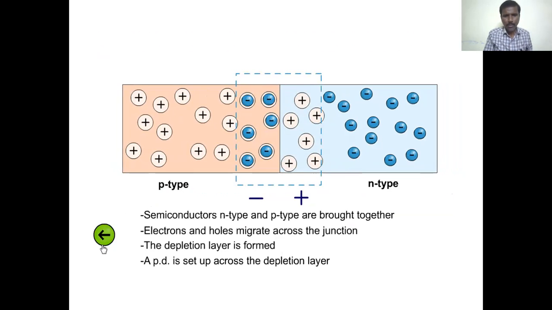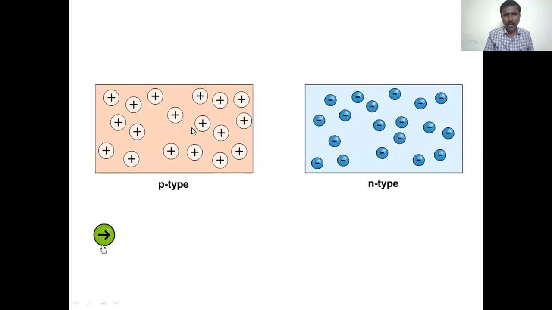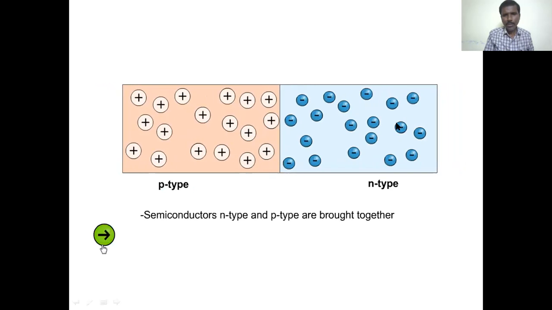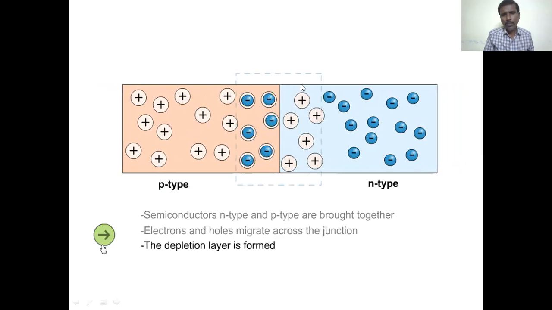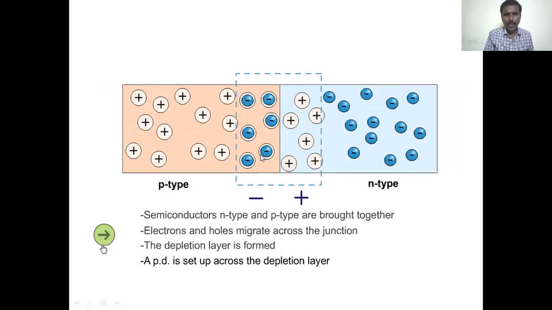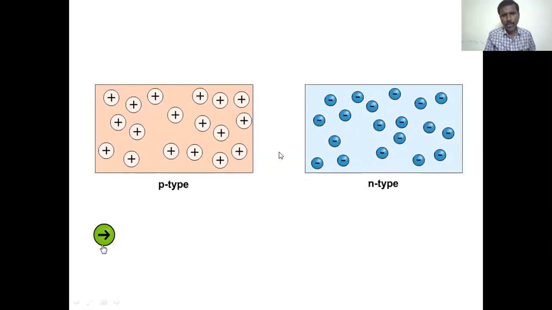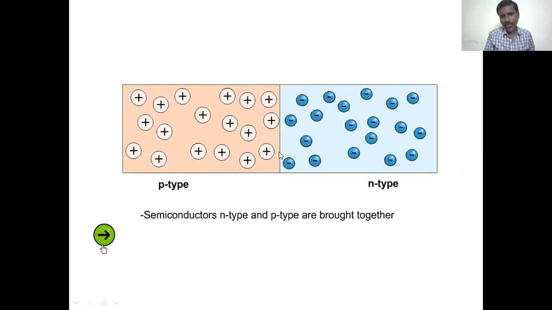That is the migration of holes from the p region and migration of electrons from the n region. These migrated electrons and holes form a charge region near the junction. That is called the space charge region. Due to that, it is called the depletion layer. This depletion layer sets up a potential difference.